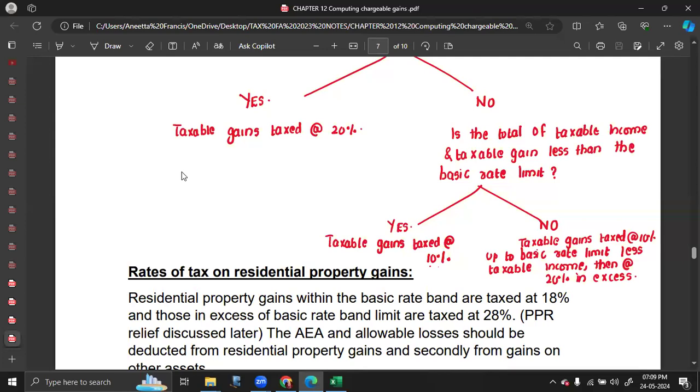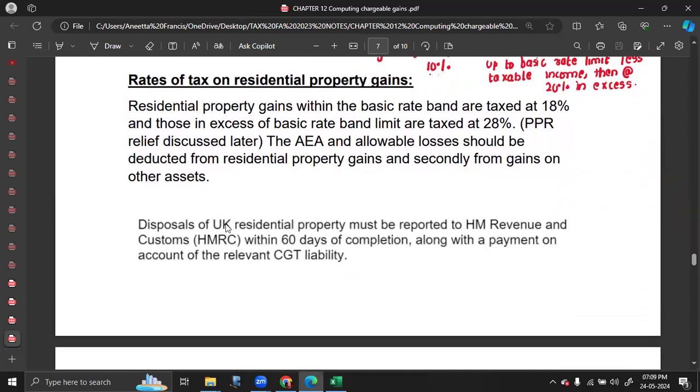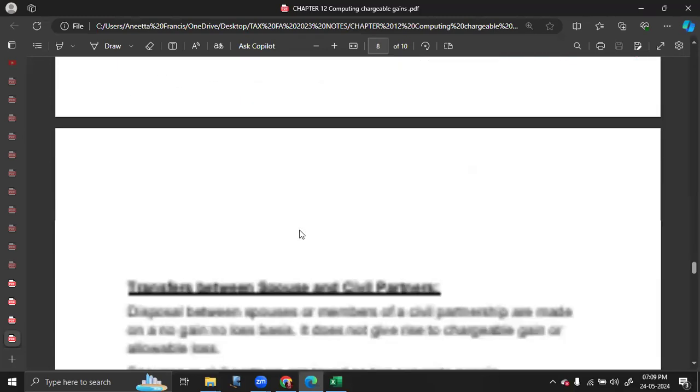That much quantity will be taxed at the basic rate, and the remaining gain will be taxed at the higher rate of 20%. The rate for residential property is 18 and 28. One peculiarity for residential property is that the tax has to be paid as a BOA within 60 days from the disposal date. So disposals of UK residential property must be reported to HMRC within 60 days of completion, along with the payment on account of the relevant CGT liability.